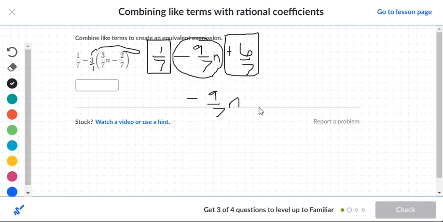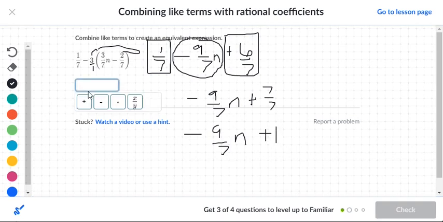Now we're going to combine the fractions together. So that's going to become 7 over 7. Now a better way to do this is to reduce, to write this as a 1. So we can say negative 9 over 7n, and then 7 over 7 turns out to be actually a positive 1. So we're going to type in our negative, and then we're going to say 9.